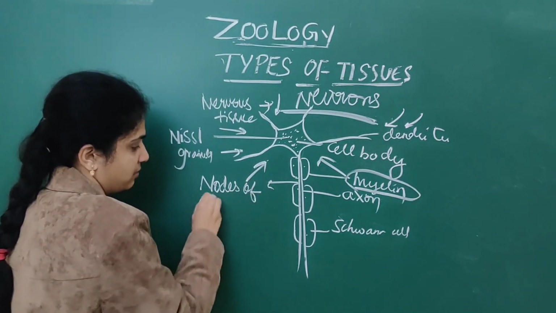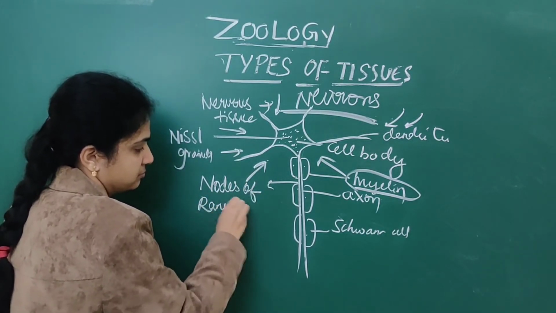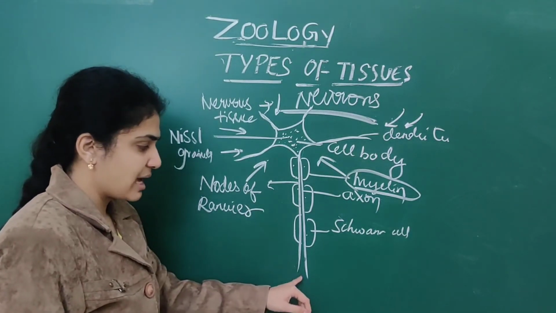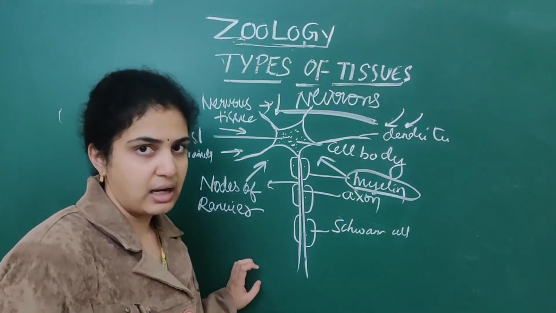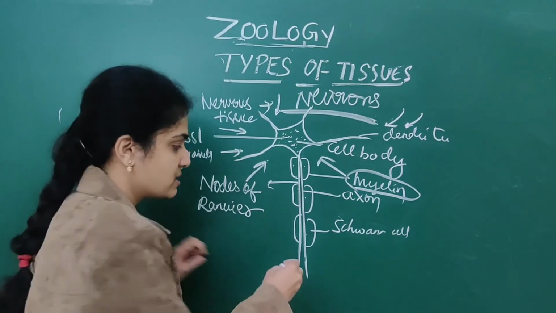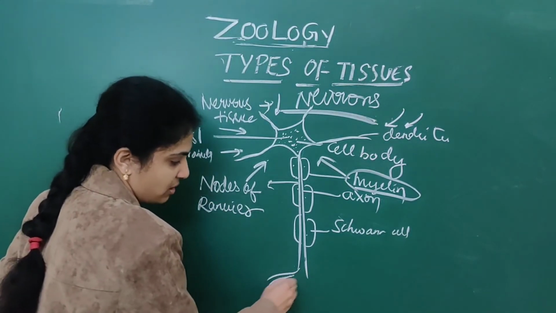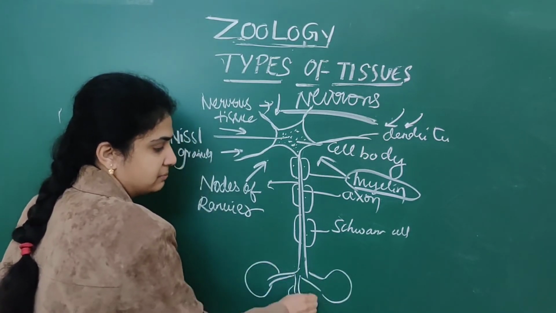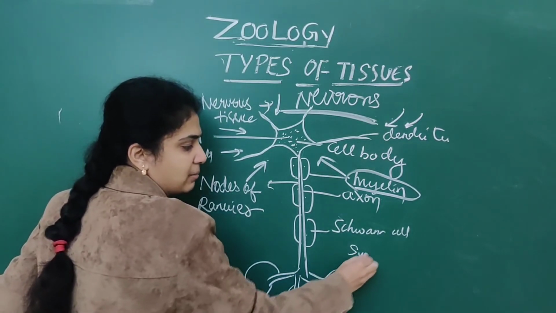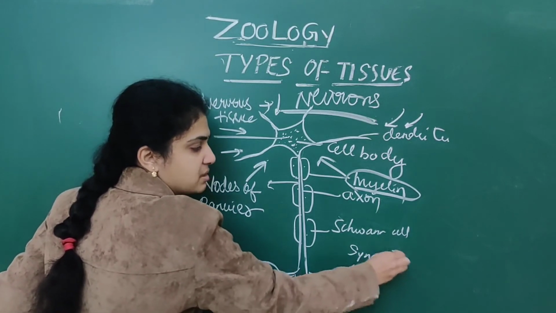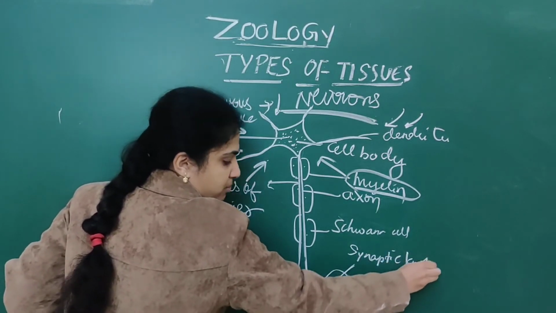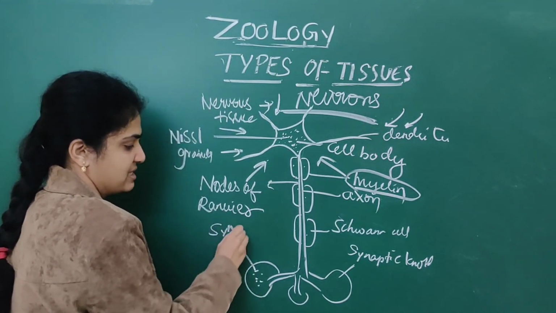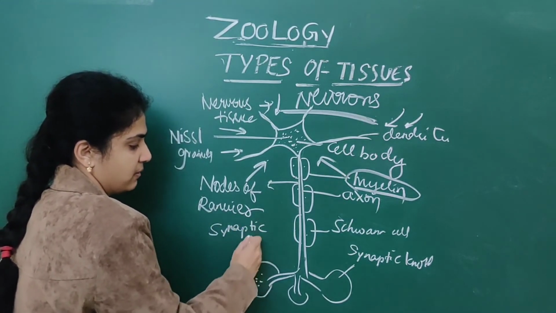Nodes of Ranvier. So these are the gaps that are present. As well as the axon, simply it can't end like this. So numerous bulb-shaped structures will project out from this. These are nothing but synaptic knobs. These synaptic knobs contain synaptic vesicles.